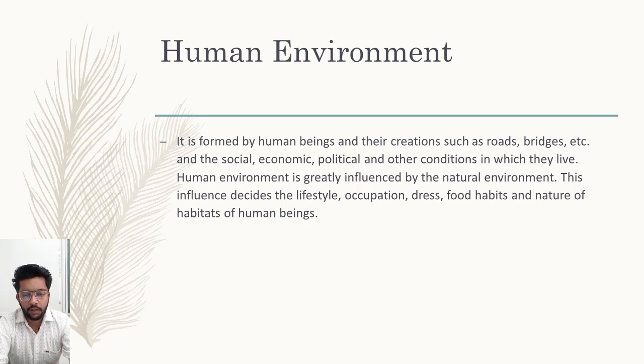Let us take an example. Suppose a place where there are severe storms or thunderstorms. Can people live safely there? The answer is no. Where the nature is good, where the environment is good, the people can live easily. So that's how nature supports humans. That's how human environment is greatly influenced by the natural environment. This influence decides the lifestyle, occupation, dress, food habits and nature of habitats of human beings.